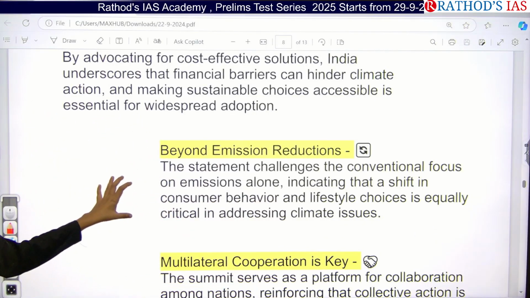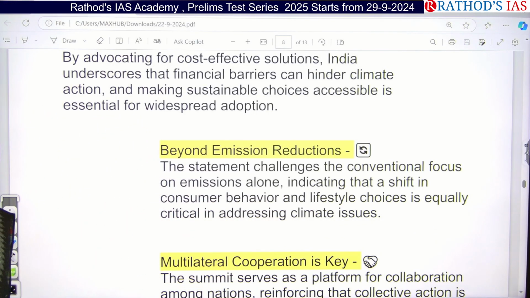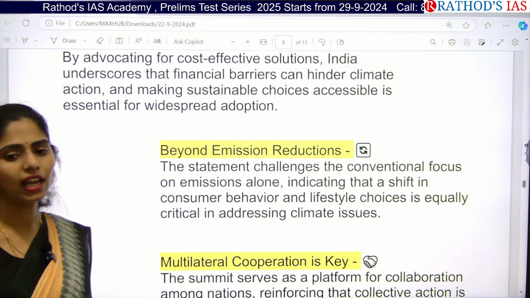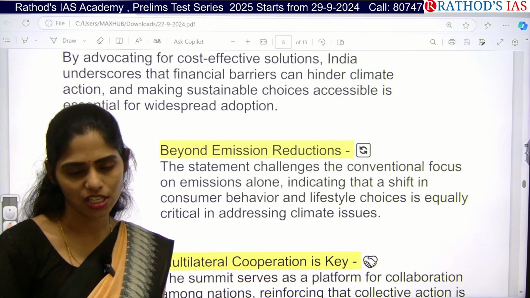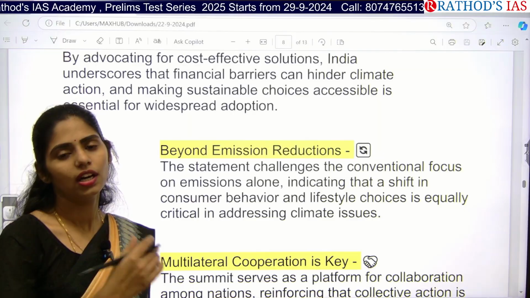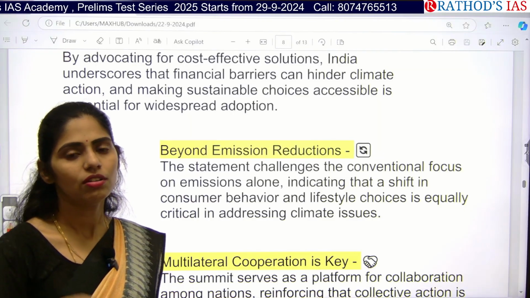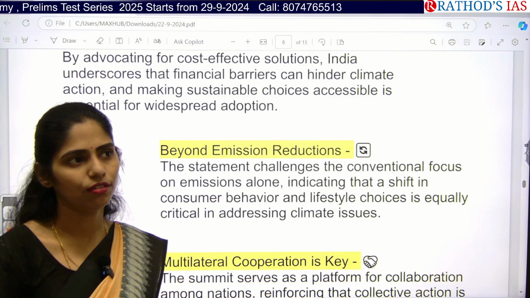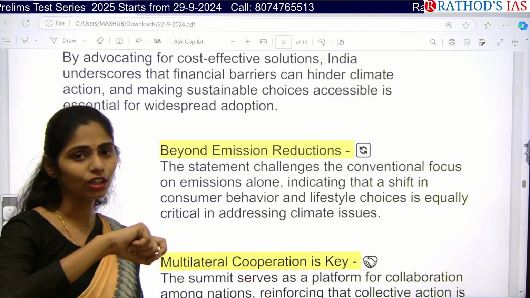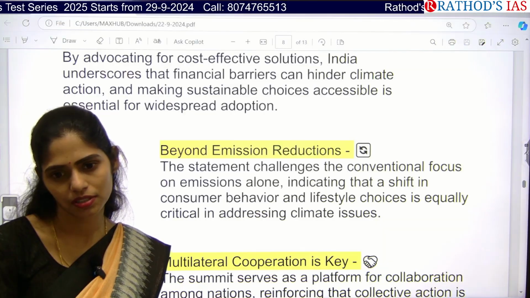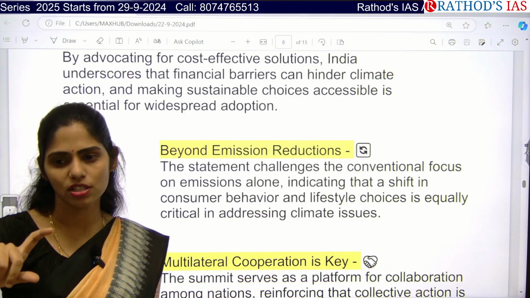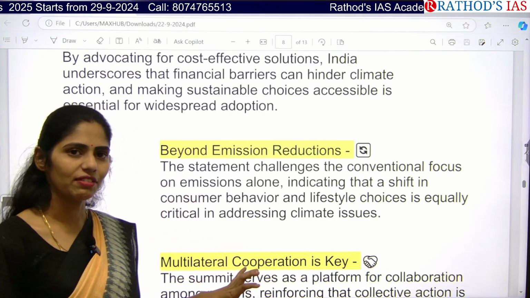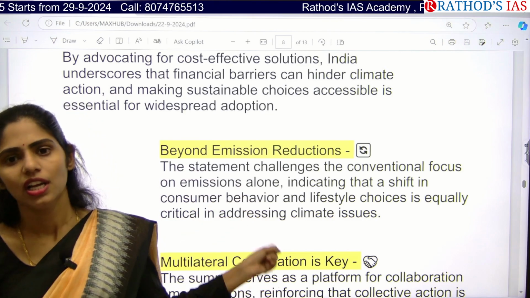Like lifestyle choices should be like they will be addressing the climate change. For example, shifting from plastic towards jute or cotton. For example, we have to eliminate the use of single-use plastic. Like for example, if you are using some plastic cups for drinking of tea, rather than that you can use paper cups or like mud pots. So in that way, if you are changing the lifestyle of people, then it will be helpful to efficiently control this climate change.